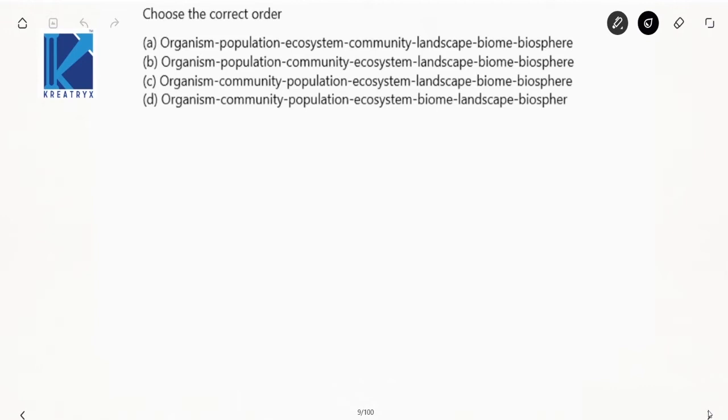So shall I write again? Now see here, individuals. In the previous question also we wrote individual. The highest one is biosphere. In between we have written in the previous question only, right? Your B option satisfies this. Organism, population, community, ecosystem, landscape, biome, biosphere, right? Now come to the next one.